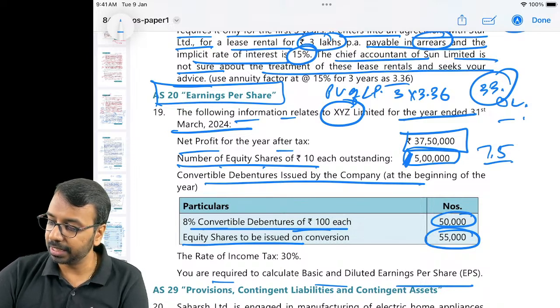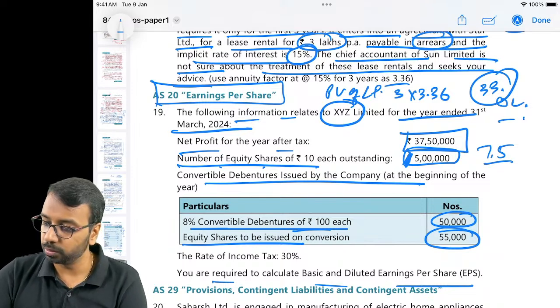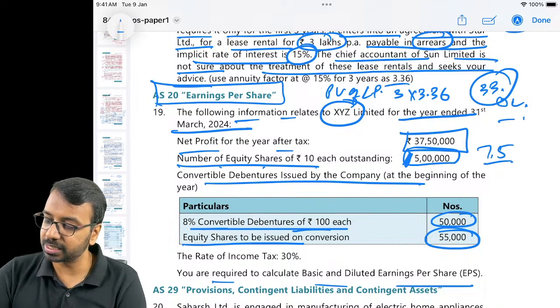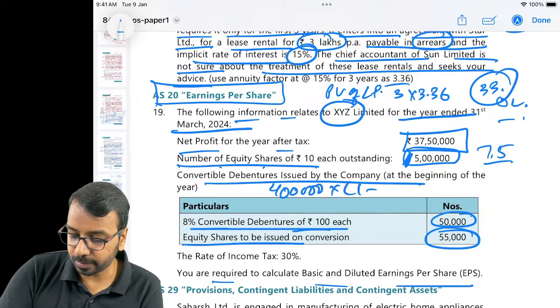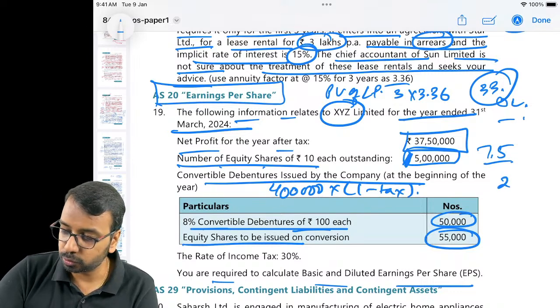Now, if these debentures get converted, what is the interest saved? 50,000 into 100 is 50 lakhs, into 8% is 4 lakhs. So, 4 lakhs into 1 minus tax rate, 0.7, will be the interest saved. Interest saved is 280,000, and 37 lakh 50,000 is the earnings.